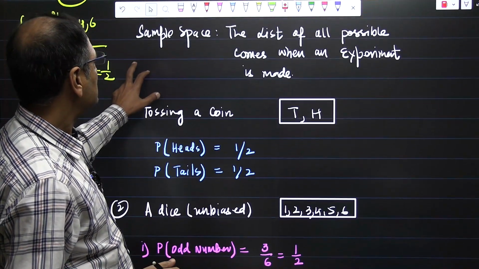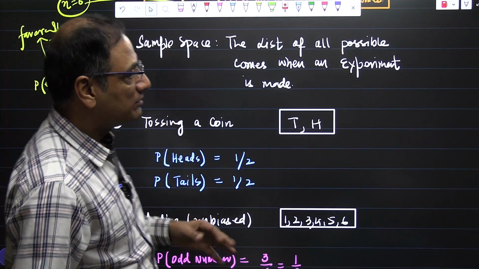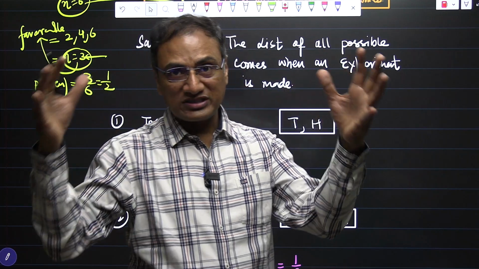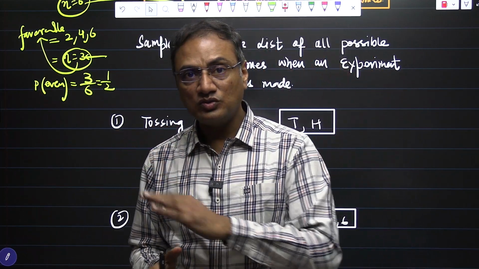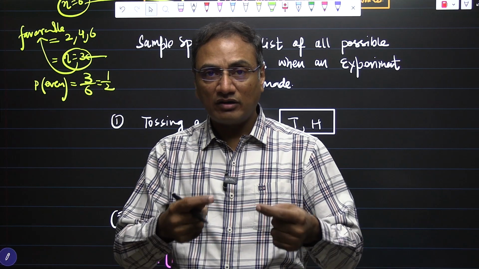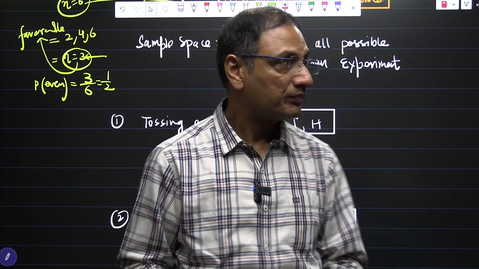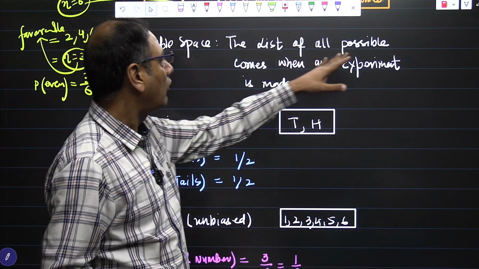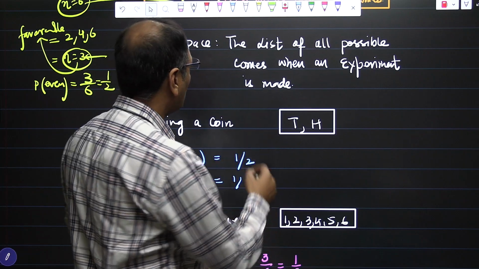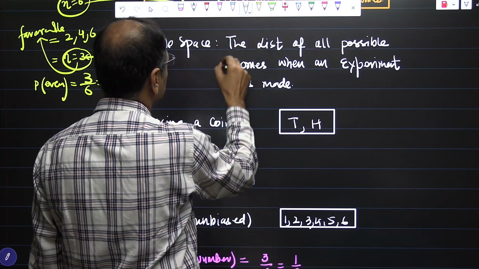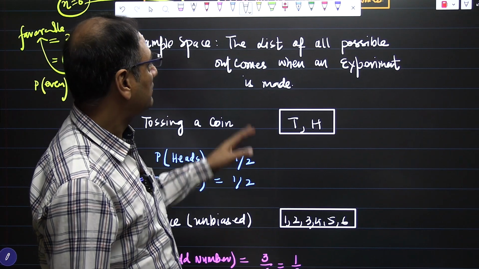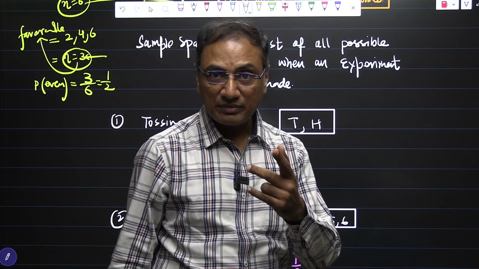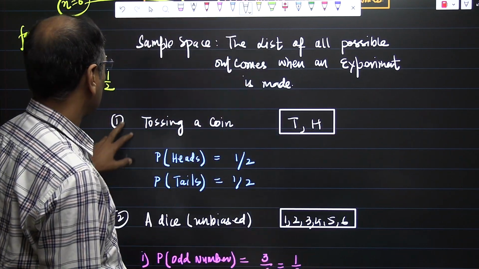So sample space means, in probability, the list of all possible outcomes. Whatever you are looking for is a separate issue. It is what the experiment can offer you. So sample space is the list of all possible outcomes when an experiment is made. Okay, let us see some examples of what I'm talking about.